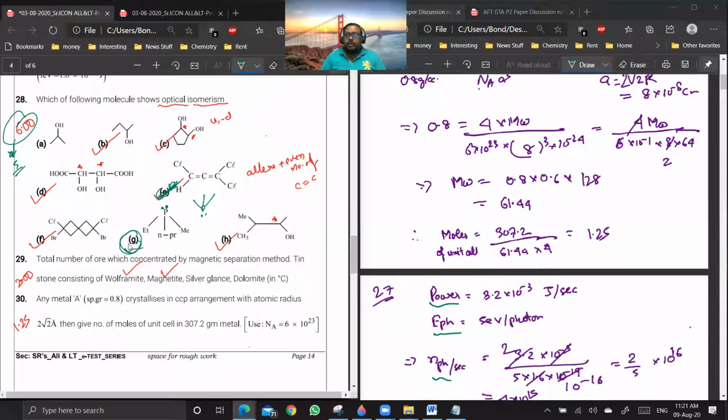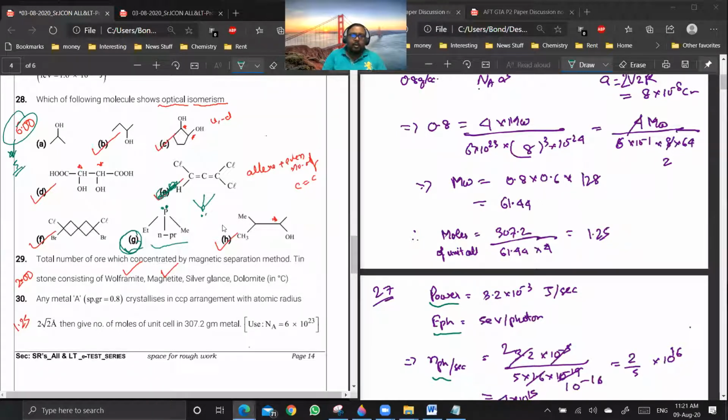Now G is the answer for this question. If you are considering optical activity, then G will have 0 optical activity. But technically, if you are just considering optical isomerism, then as a molecule, G can show optical isomerism because it is connected to 4 different groups.